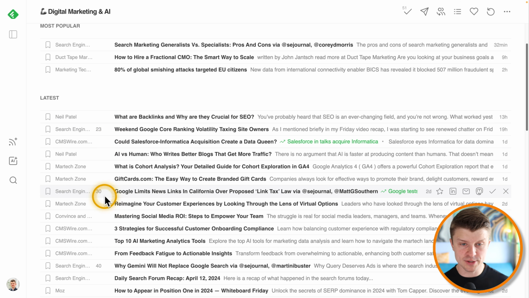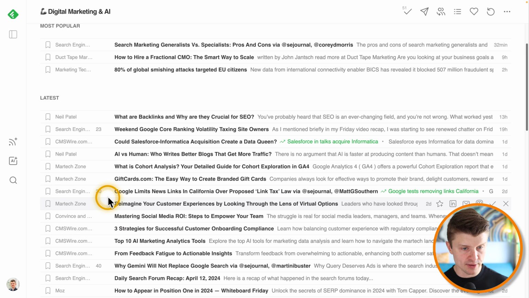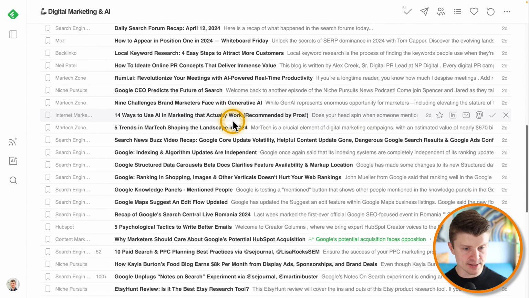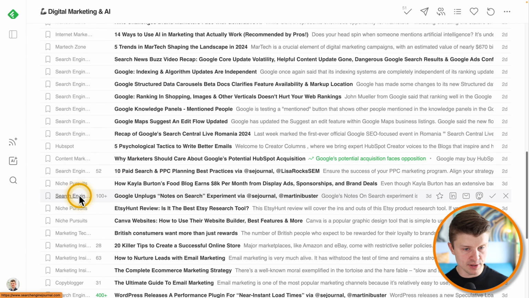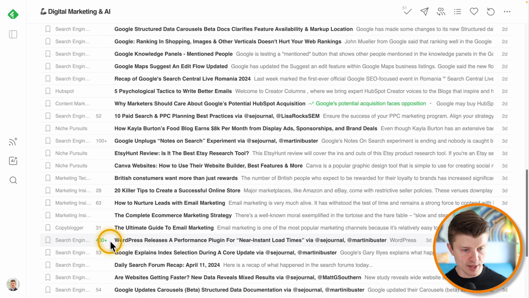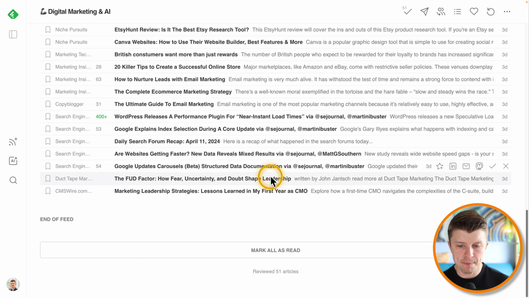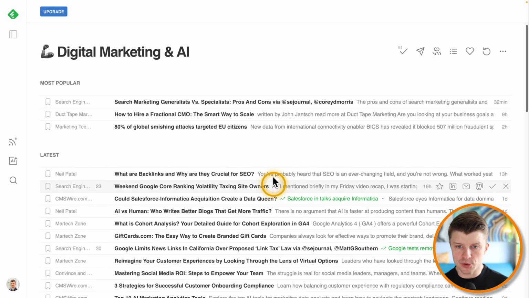Basically, articles that really make a splash usually have more shares, so that when scrolling through that list, you can see that, for example, this one has over 100 shares, this one has over 400 shares. So, for example, WordPress releases a performance plugin for near instant load times. Okay, so then how do you go through this list?